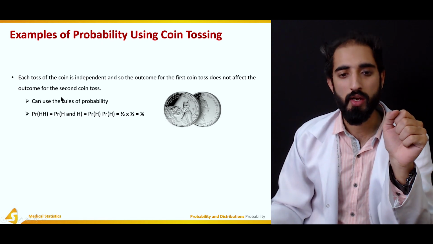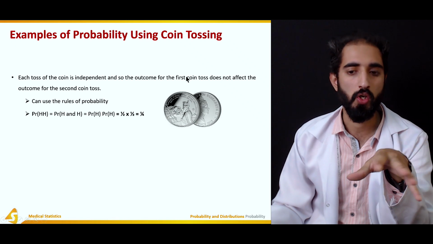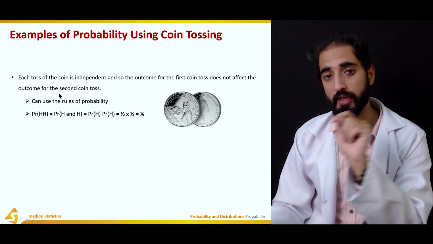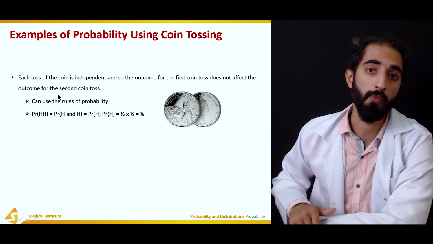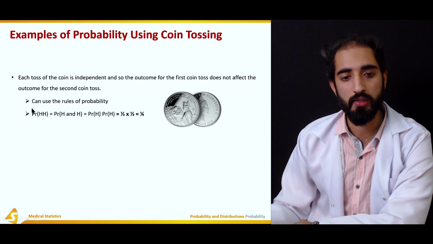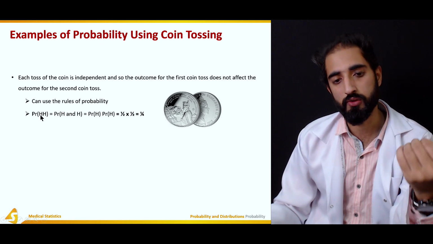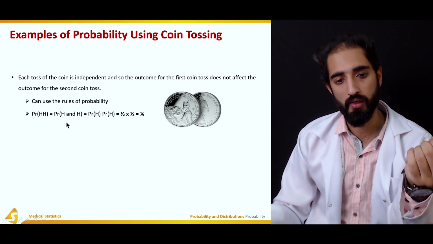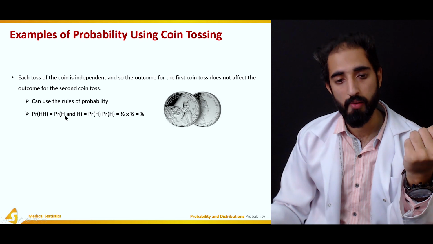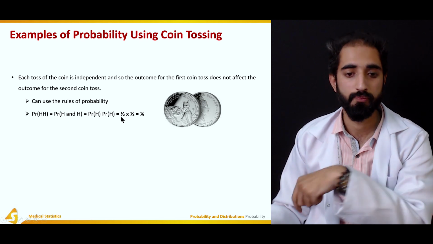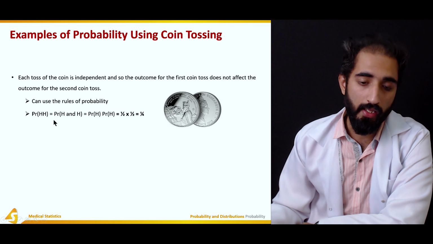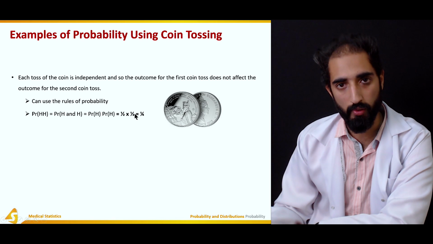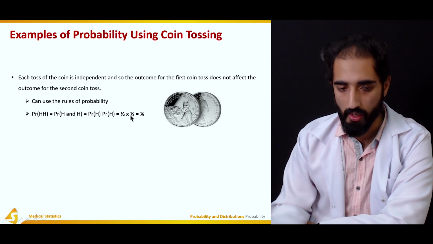So each toss of the coin is independent, so the outcome for the first coin toss does not affect the outcome for the second coin toss, and it actually relates to the third rule of probability. So as I already explained, the probability of a single head is 1 by 2 if I talk about a single coin, and then another single coin it's 1 by 2, so 1 by 2 into 1 by 2 it becomes 1 by 4.